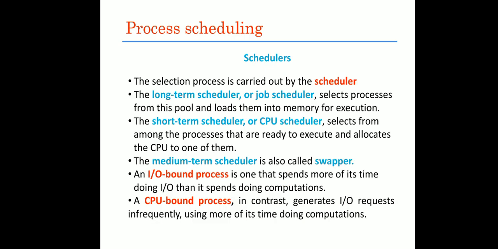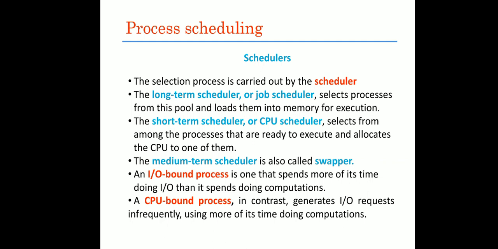Next is schedulers. We have different types of schedulers. Among these, one question is fixed: the selection of process is carried out by the scheduler. Who is going to do that? The selection of processes from the ready queue is done by the scheduler. The scheduler is going to pick the processes and allocate that process for execution on the processor using some algorithms.